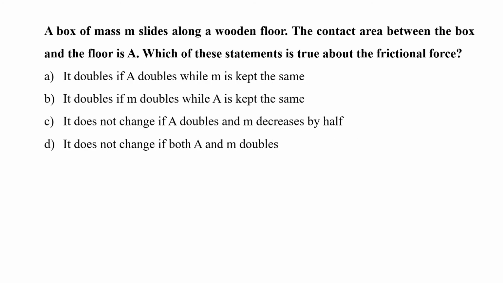A box of mass m slides along a wooden floor. The contact area between the box and the floor is A. Which of these statements is true about frictional force? A. It doubles if A doubles while m is kept the same. B. It doubles if m doubles while A is kept the same. C. It does not change if A doubles and m decreases by half. Or D. It does not change if both A and m double.